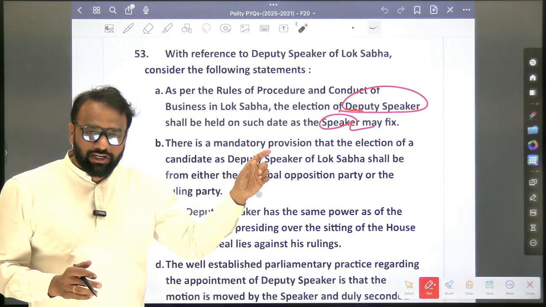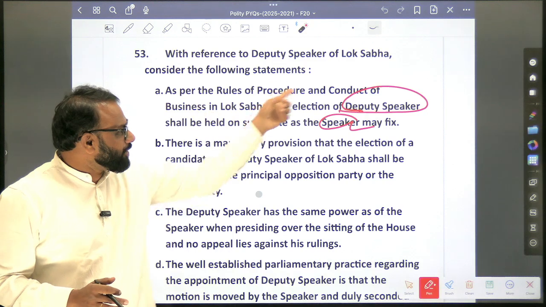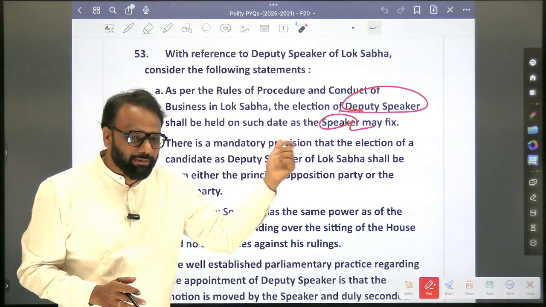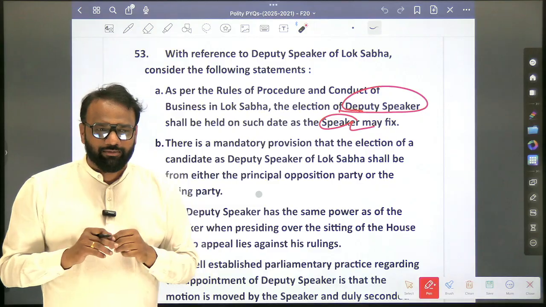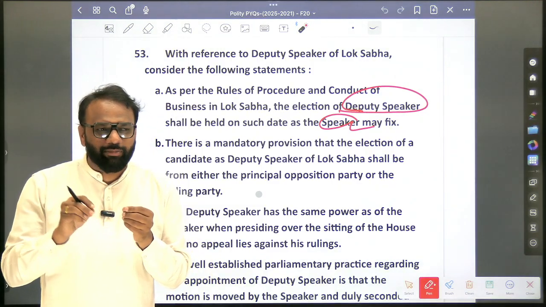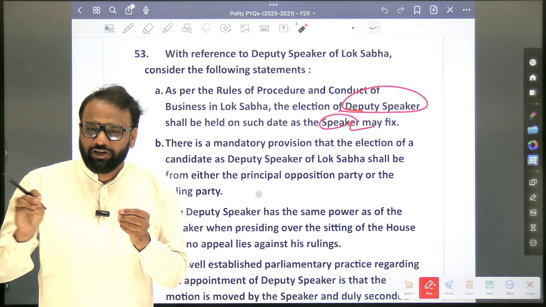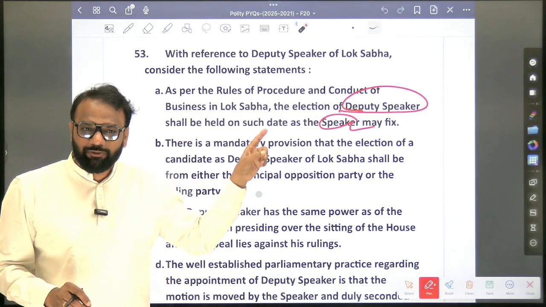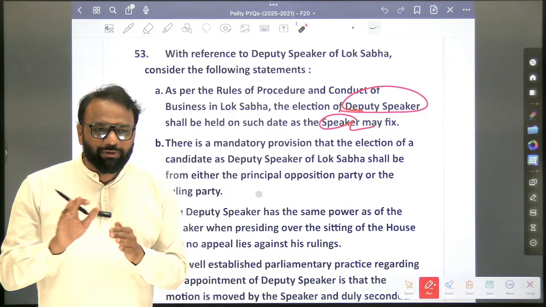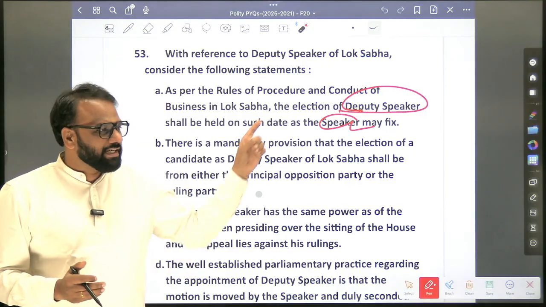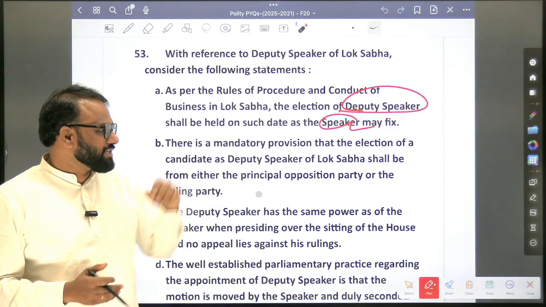It's the same question if they make it like this: as per the Constitution of India, the election of Deputy Speaker shall be held on such date as the Speaker may fix. Then you have to think. It may go wrong, because such detailed aspects might not be mentioned in the constitution, they might be mentioned in the rules. But when they give it as per the rules, don't overthink. When they give it as per the constitution, generally that statement will be wrong. Generally, 90% of the times that statement will be wrong. Here you will not do that overthinking exercise. The first one is correct.